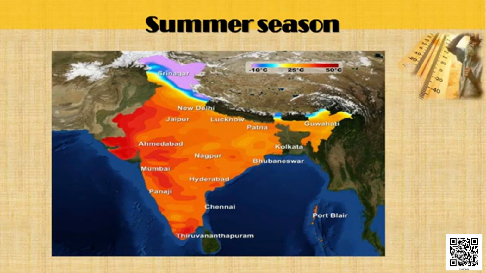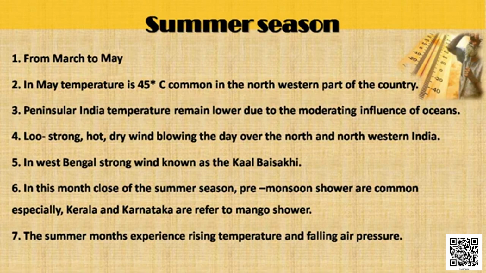different types of temperature. For example, during this time, the Deccan Plateau records the highest temperature, near about 38 degrees centigrade in the month of March, whereas Gujarat and Madhya Pradesh record around 42 degrees centigrade in the month of April. In the month of May, the northwestern part records around 45 degrees centigrade. By the end of the month of May, an intense low pressure develops between the Thar Desert and the Chotanagpur Plateau.